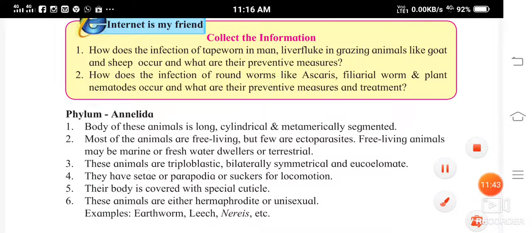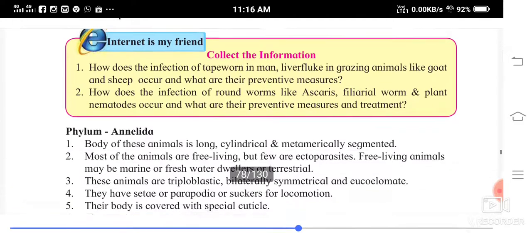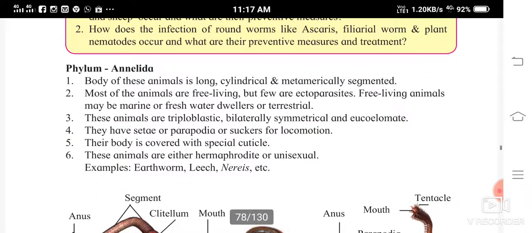Now, the next one is phylum Annelida. Both of these animals are long, cylindrical and metamerically segmented. Just like the previous phylum, the body of these animals is also long, cylindrical and segmented.